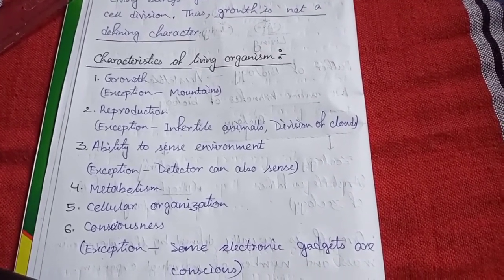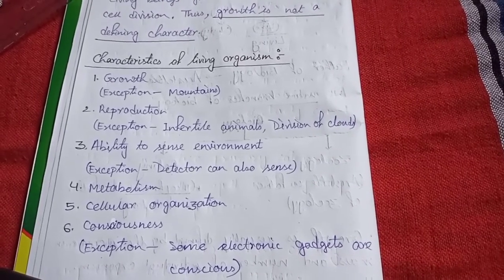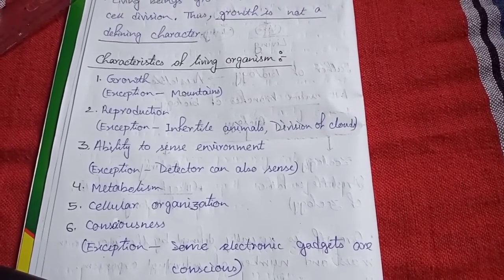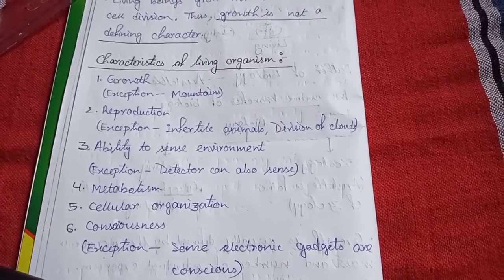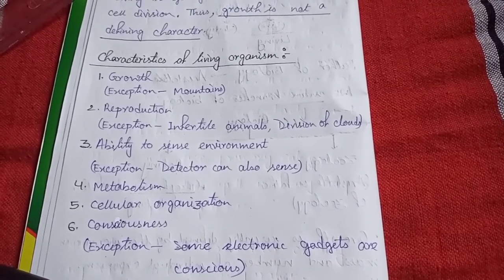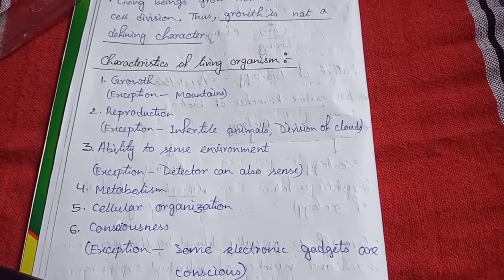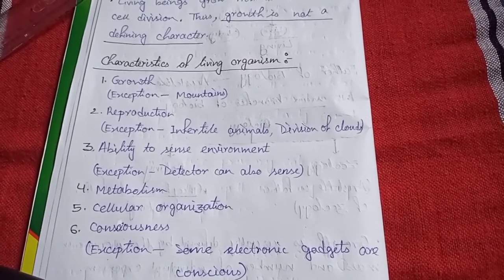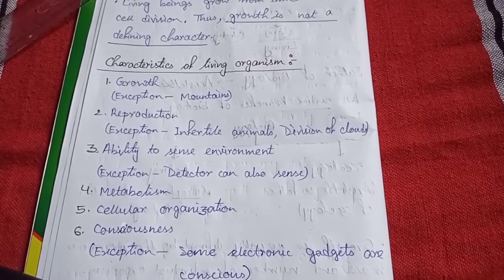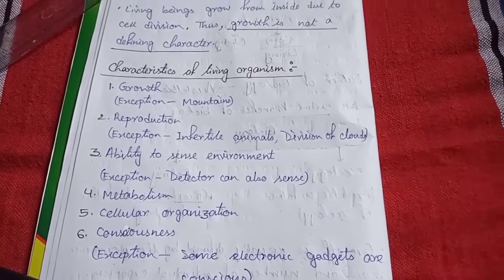The second exception is division of clouds. Clouds are non-living, but we can see division of clouds in the sky. But we cannot say that the clouds are dividing and producing a new cloud of their own, so they are living organisms.